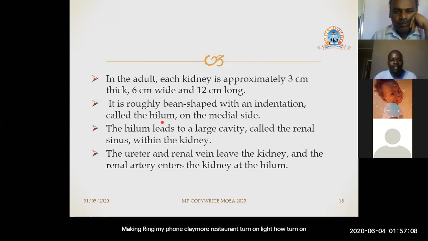And this place, the hilum, provides an attachment for various blood vessels. For instance, the renal artery and the renal vein enter the kidney through this site, which we call the hilum. So the hilum leads to a large cavity called the renal sinus within the kidney. The ureter and renal vein leave the kidney, and the renal artery enters the kidney at the hilum, like I've said already. Next.